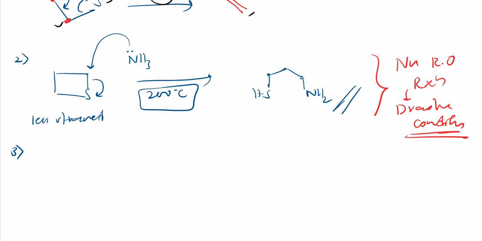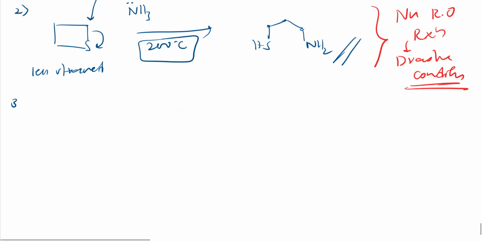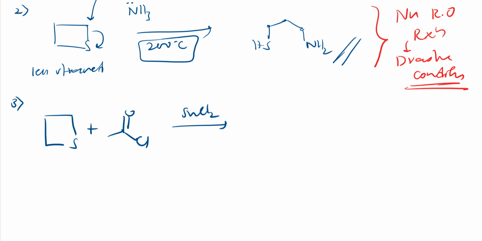So the next reaction, let us see that. Same thing, symmetrical I'll take, but here instead of adding a nucleophile, an electrophile. So this is an electrophilic ring opening reaction, and I will add SnCl2. It acts as a catalyst, right? Lewis acid it acts as. So what happened like this? I will get this, right, and Cl. So it attacks here. Sulfur gets positive charge, right?